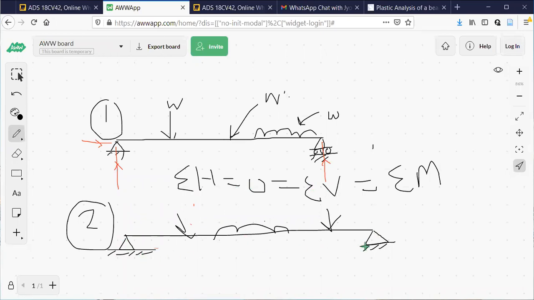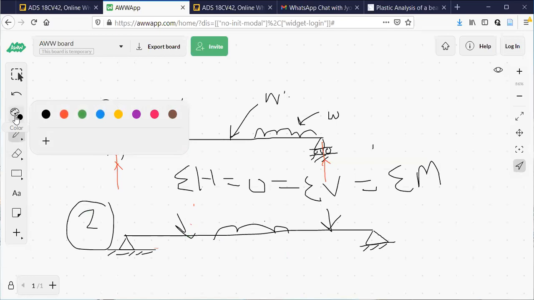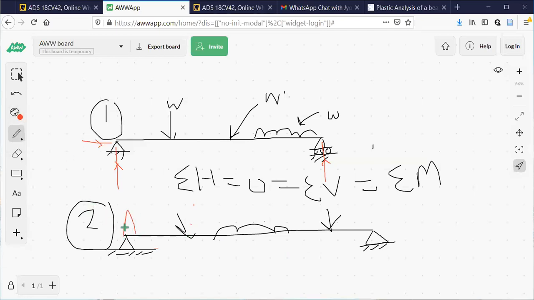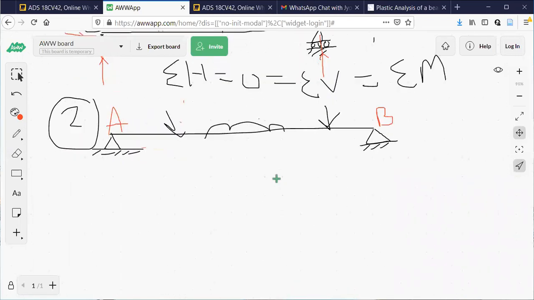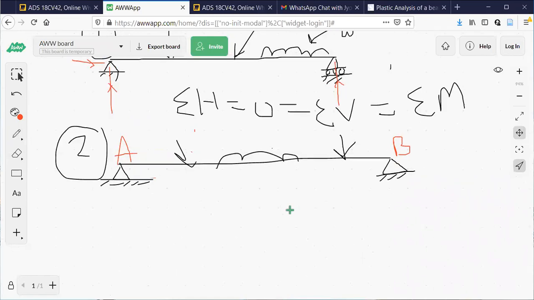When both ends are hinges. Now observe here. This end is also hinge. B is also hinged end. Look at this problem 2. A and B are the supports. Some loads are acting. My problem here is whether it is a determinate or indeterminate structure.